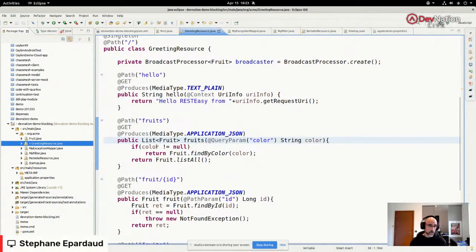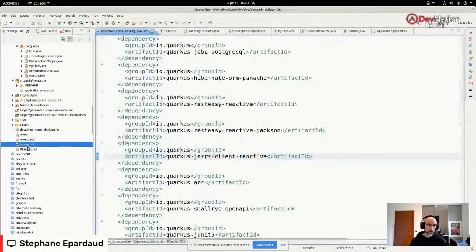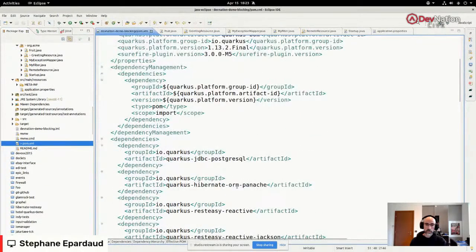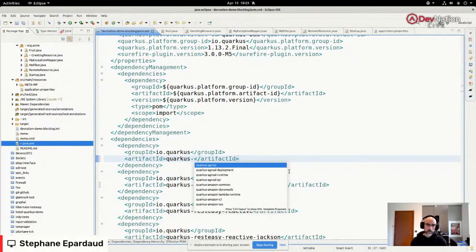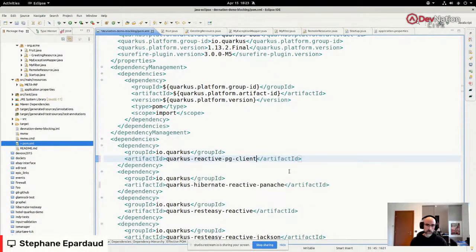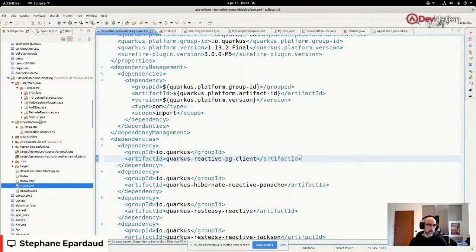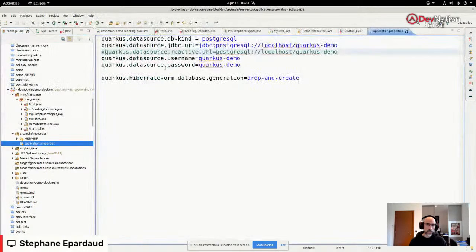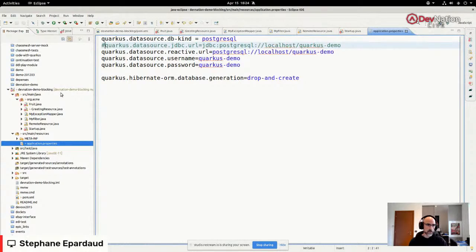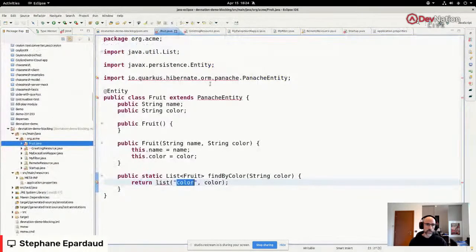What we want is for RESTEasy to actually work on the IO thread, not on the worker threads. And so we're going to stop using Hibernate ORM, and we're going to turn this into Hibernate Reactive with Panache, which is the reactive version of Hibernate. And we need for this a different sort of driver, which is the reactive Postgres client. Now, this produces a number of errors, but I also need to change the configuration to make it use not JDBC, but the reactive driver. That's the only thing we need to do. And then let's take a look at what we need to fix.